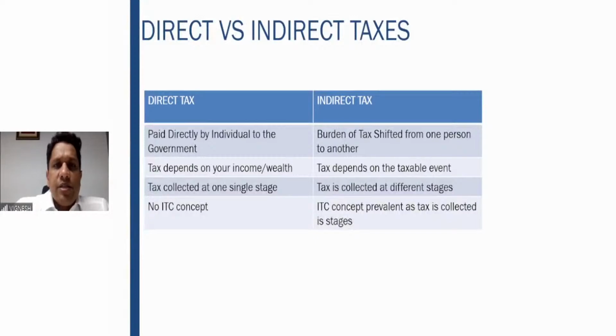But in the case of an indirect tax, the burden of tax is shifted from one person to the other. Take this phone: it is first manufactured, then sold to the wholesaler, then to the retailer, and then to the final customer. When you purchase this phone, the taxes included are not paid by you directly to the government. You pay it to the dealer from whom you procure the phone, and it gradually goes to the government in stages. The manufacturer, wholesaler and retailer pay the taxes in stages, and the final burden is on the consumer who actually purchases the product.